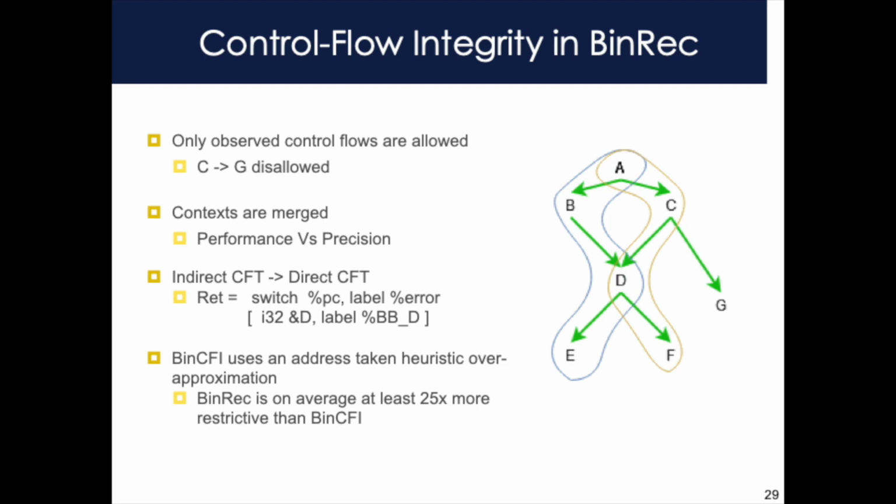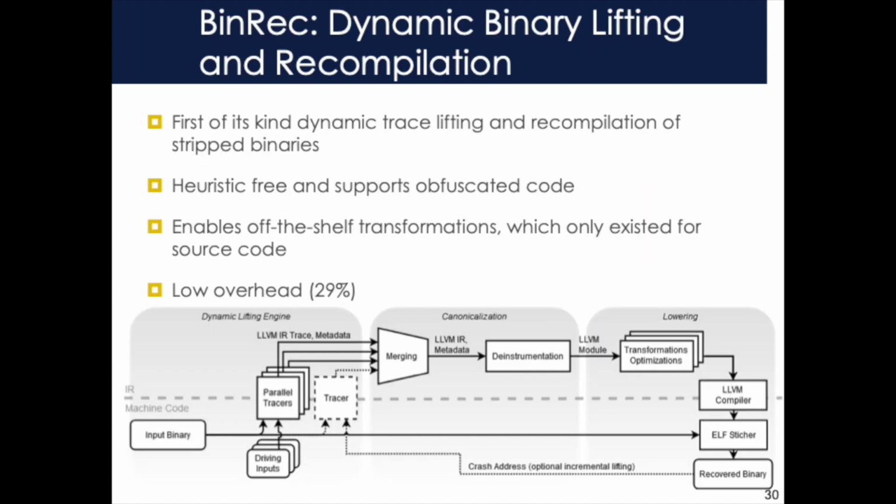BinCFI is a popular CFI implementation that works on stripped binaries and uses static analysis. They use a heuristic which allows indirect calls to go to any function with its address taken, because that is one of the only sound choices you can make based on the limited information available in static binary analysis. BinRec is on average 25 times more restrictive than BinCFI. By being more precise, we make it more difficult for attackers to construct a code reuse exploit.